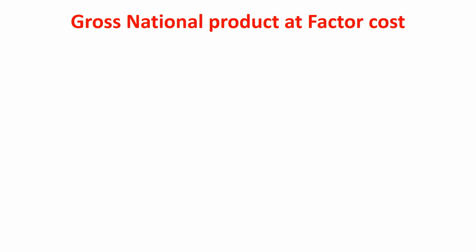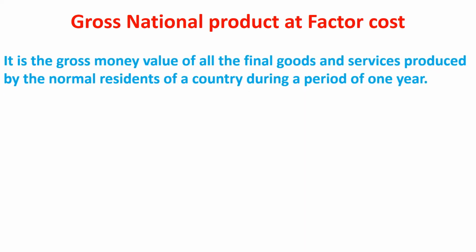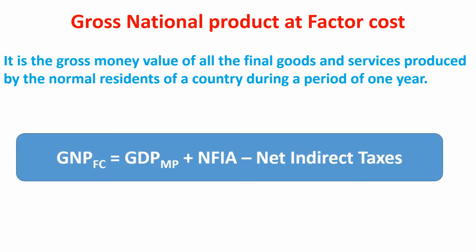Next, gross national product at factor cost. It is the gross money value of all the final goods and services produced by the normal residents of a country during a period of 1 year. GNP at factor cost is equal to GDP at market price plus net factor income from abroad minus net indirect taxes.